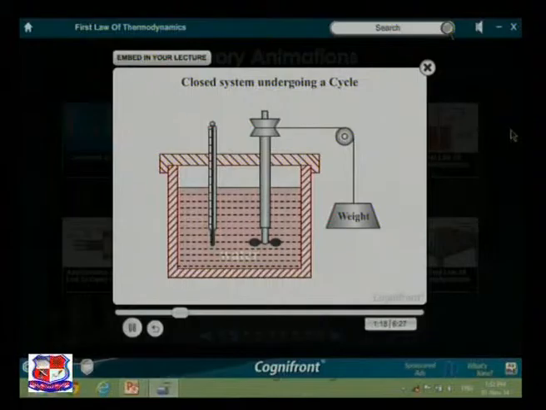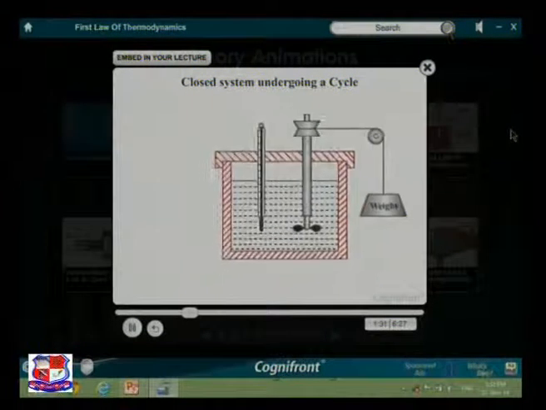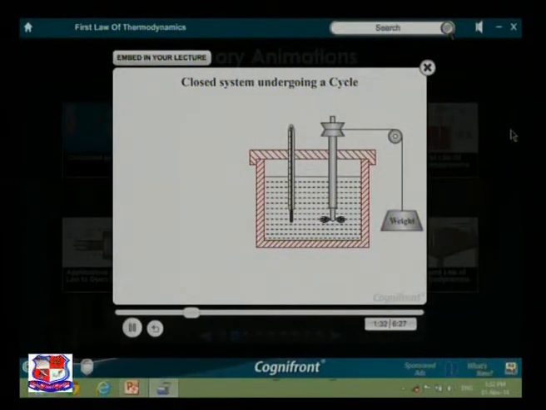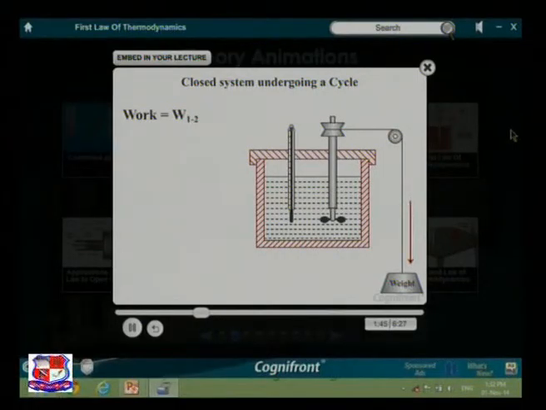It consists of a known mass of water in an insulated container having a thermometer and a paddle wheel. This forms a closed system. Now let a certain amount of work, say W12, be done upon the system by the paddle wheel. The quantity of work is measured by the fall of weight which drives the paddle.